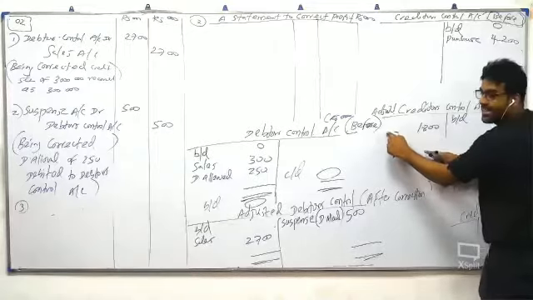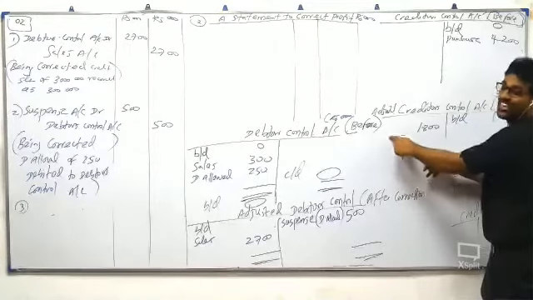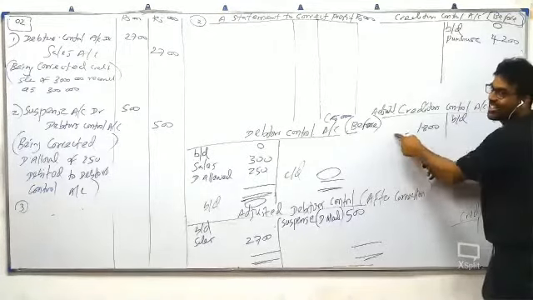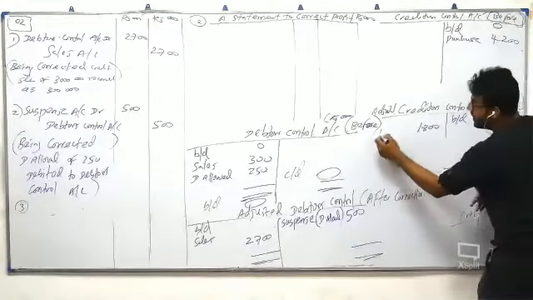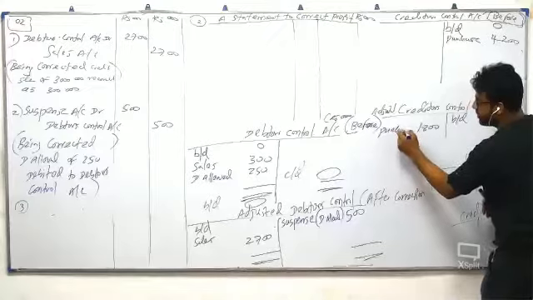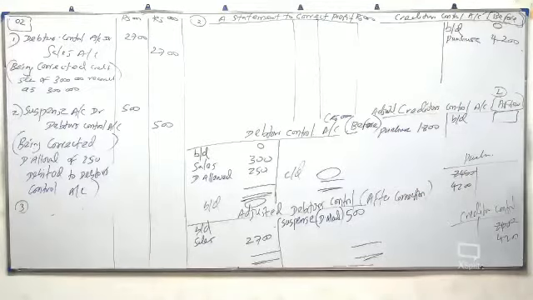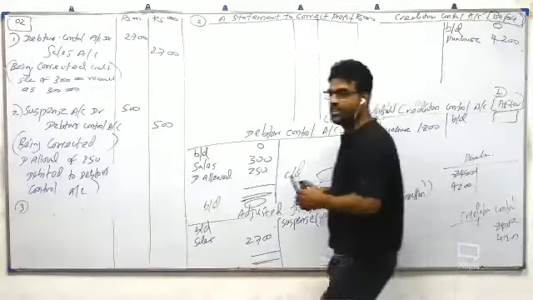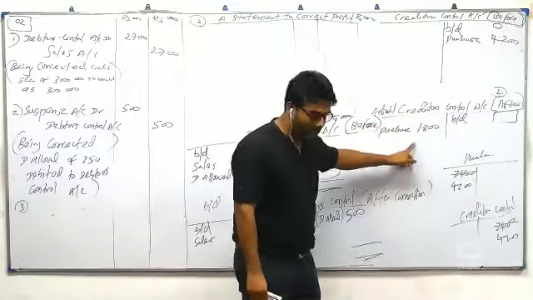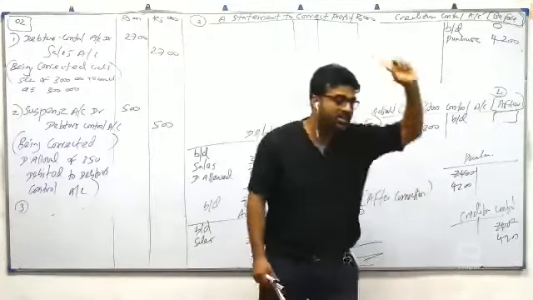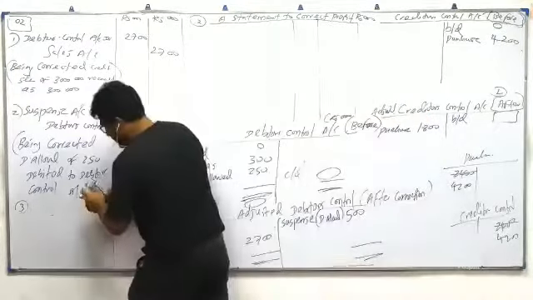What do you write? Some students will write suspense for everything. Don't write suspense, because the other account is also wrong. Write the other account name. What's the other account name? Purchase. Purchase. Very simple correction. Creditor control account debit, purchases account credit. Now it's easy.